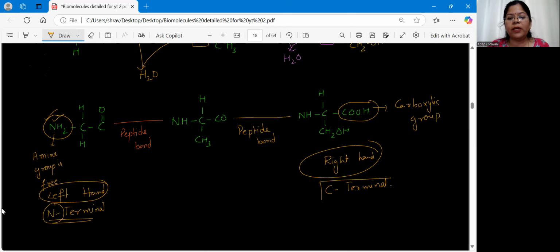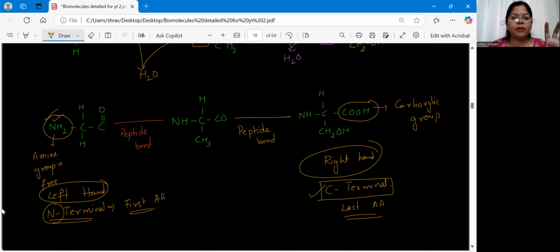So this is very important, like which end represents C-terminal and which end of the protein represents N-terminal. N-terminal, that will be forming your first amino acid of that peptide chain. If you consider C-terminal, this will be your last amino acid. These points you have to remember. N-terminal always the first amino acid, whereas C-terminal will be the last amino acid.